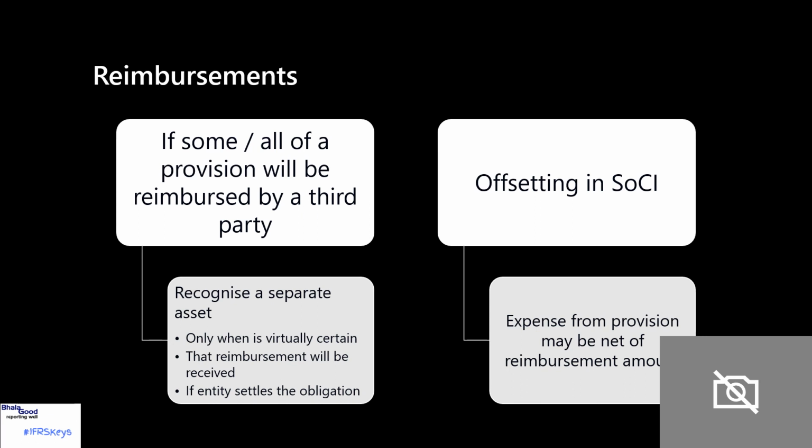As I've mentioned, you may well find that the asset and the liability are recognized in different periods. If they are recognized in the same period, IAS 37 says that in the income statement, or the statement of comprehensive income, you can net it. In other words, you could show the expense from the provision, and then you would recognize the reimbursement amount against that expense. However, the reimbursement amount cannot exceed that expense. In the balance sheet, or the statement of financial position, you would not net the asset and the liability, you would recognize them separately.